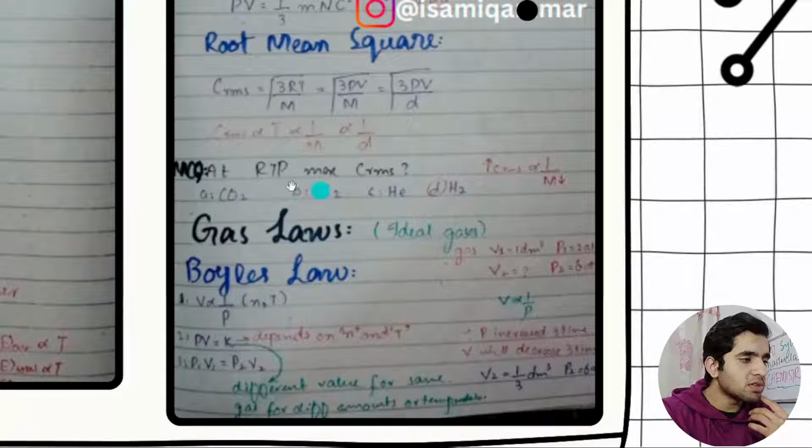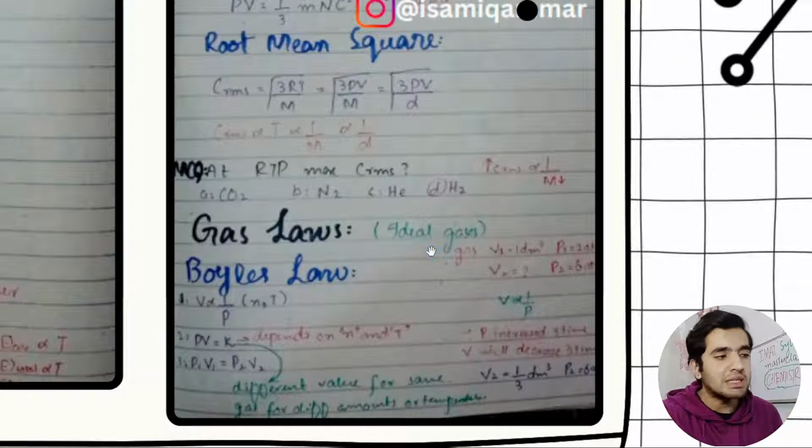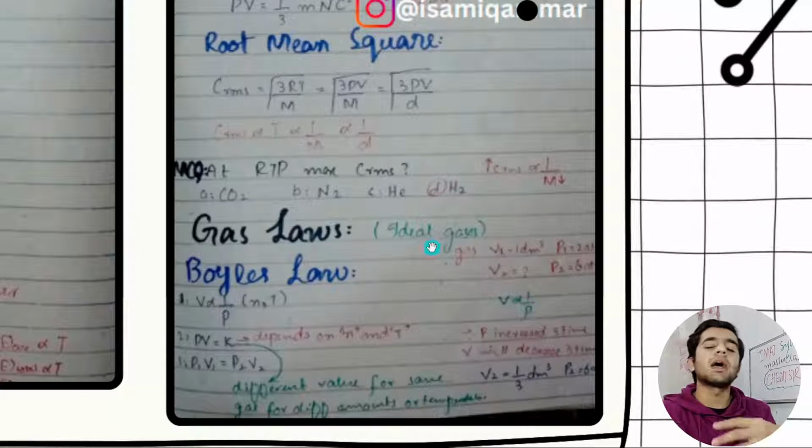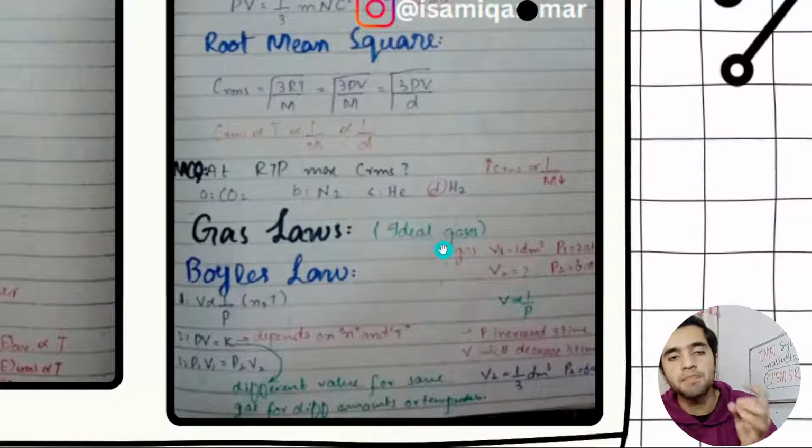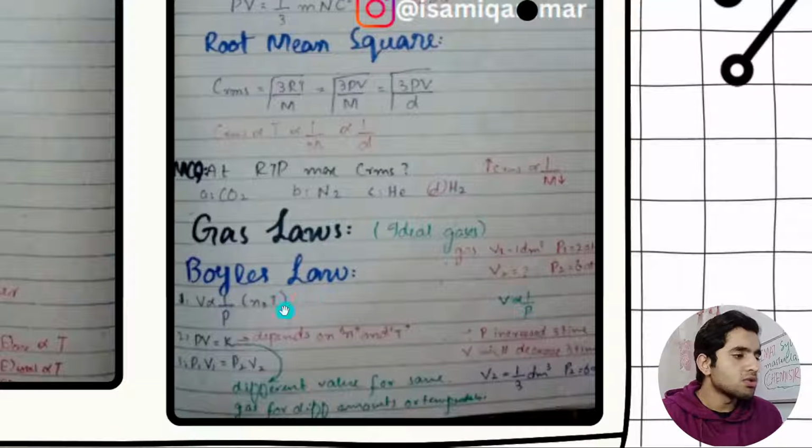Then we have some questions here from the above equations. Gas laws are for ideal gases. These laws are obeyed only by ideal gases. Real gases do not obey these laws: Boyle's law, Charles' law, and Avogadro's law. So what is Boyle's law? Volume is inversely proportional to pressure at constant number of moles and temperature. That is Boyle's law.